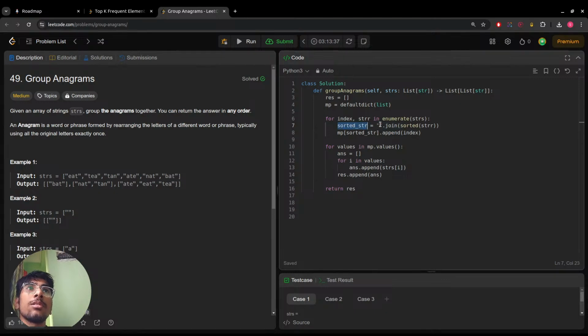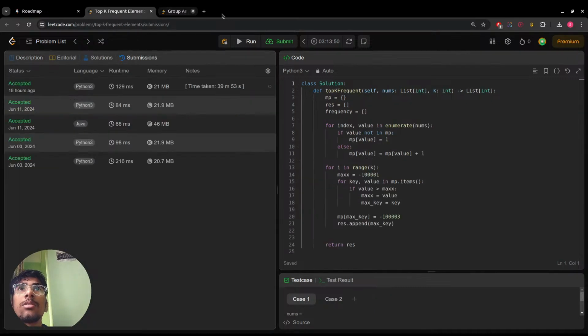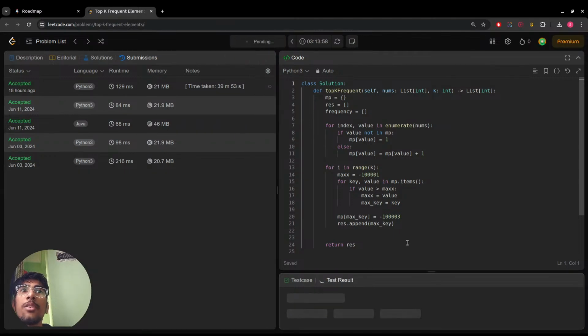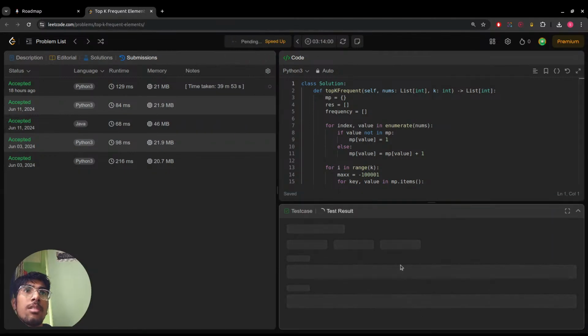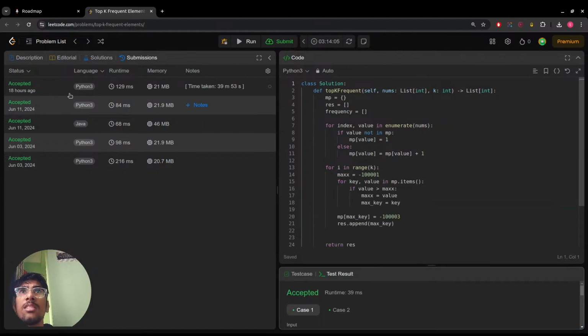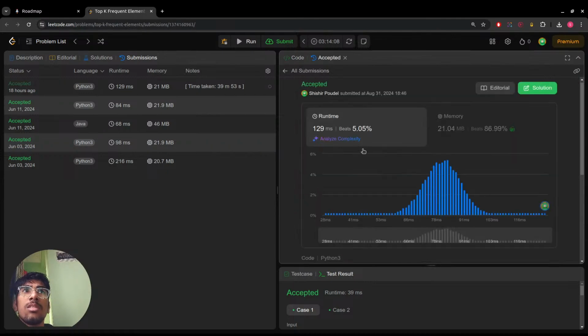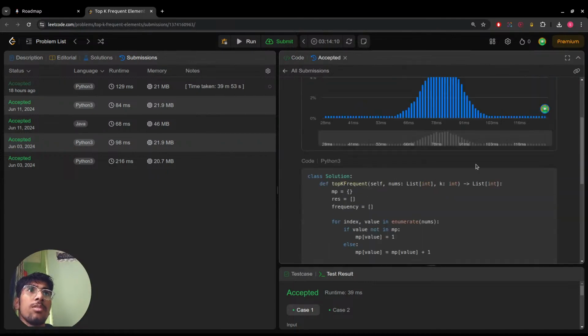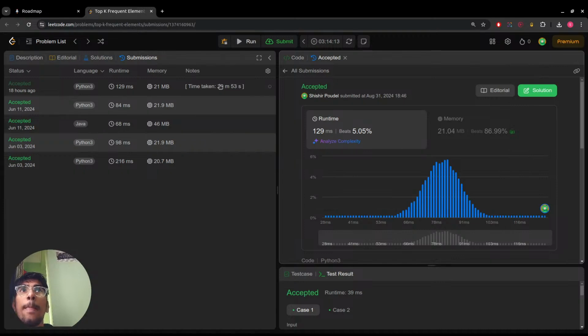Sorted str equals sorted string, and this is something like a bed. And this was also a problem where I was struggling yesterday. I don't think I managed to get it to run, did I? Yeah, it runs. I thought that didn't work. Was it accepted? Yeah, it was accepted as well, but it was really slow.